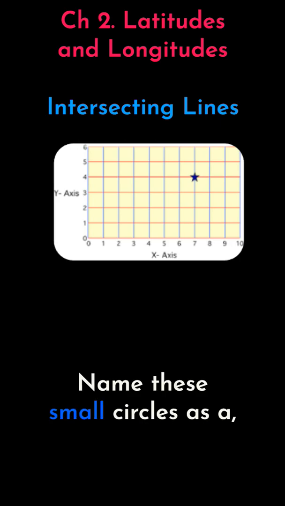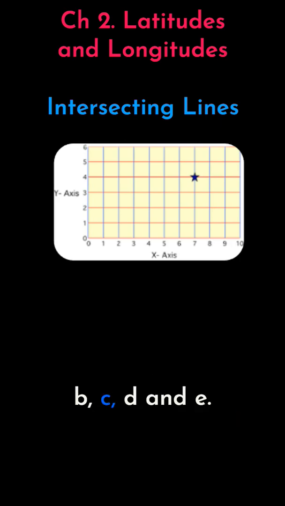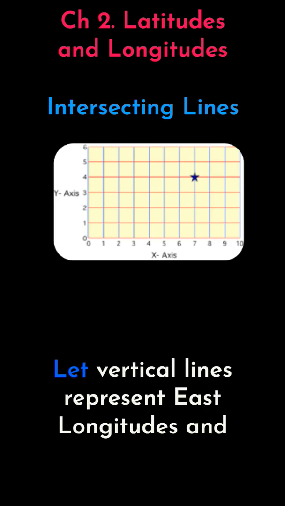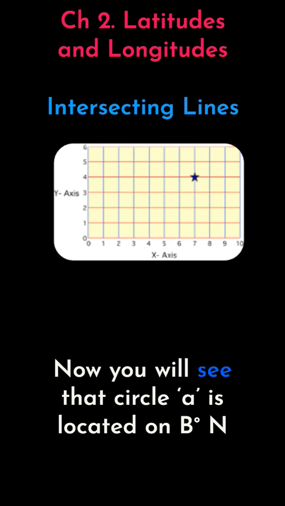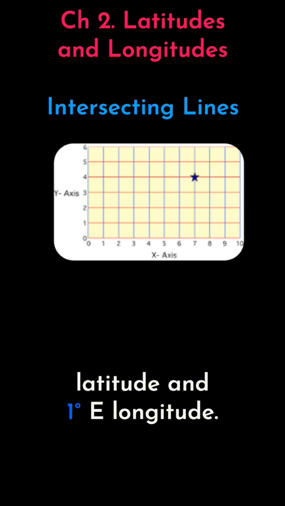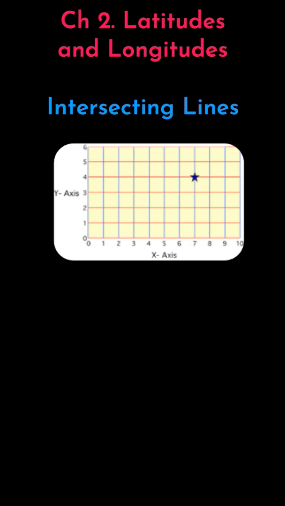Name these small circles A, B, C, D, and E. Let vertical lines represent east longitude and horizontal lines north latitudes. Now you will see that circle A is located on B degree north latitude and 1 degree east longitude.